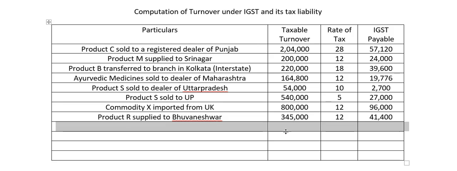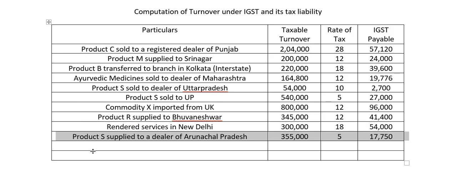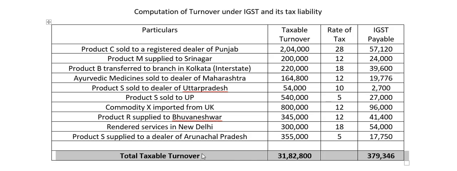Bhubaneswar, Odisha, outside the state. So we have to take that amount. We have to also find out the IGST payable along with this. So we are finding out taxable turnover in one column and IGST payable in another column. Taxable turnover under IGST is being found out here. The next one, product is supplied to a dealer in Arunachal Pradesh, a separate state once again. And the last one, while we add all of this, we will get total taxable turnover.